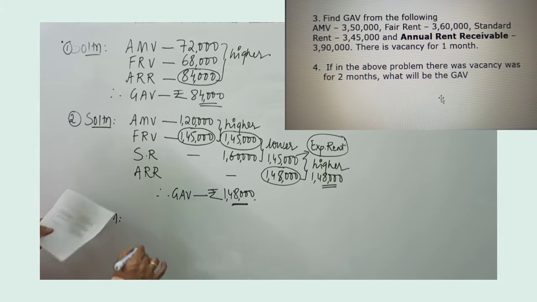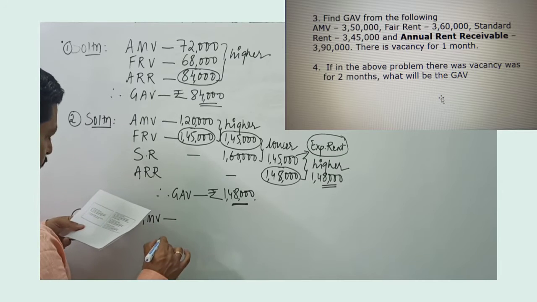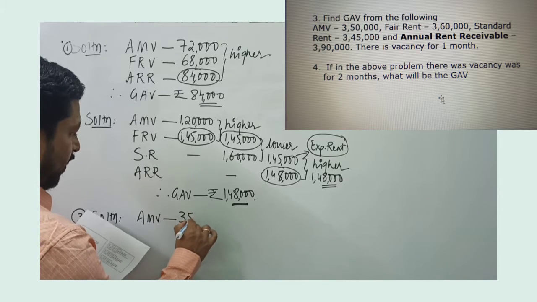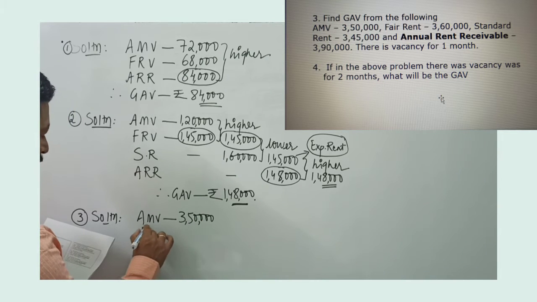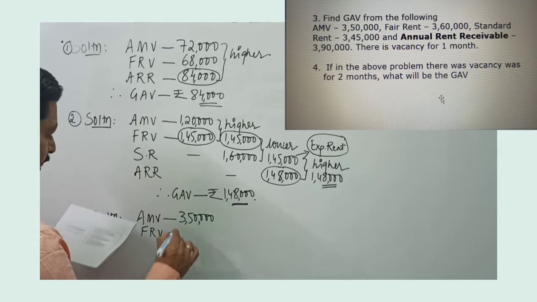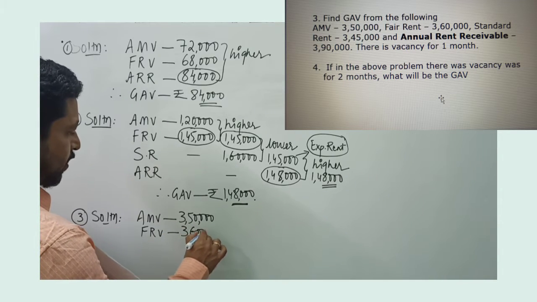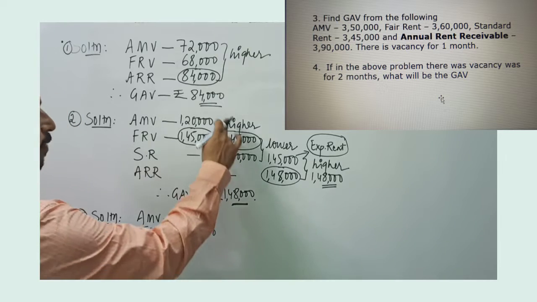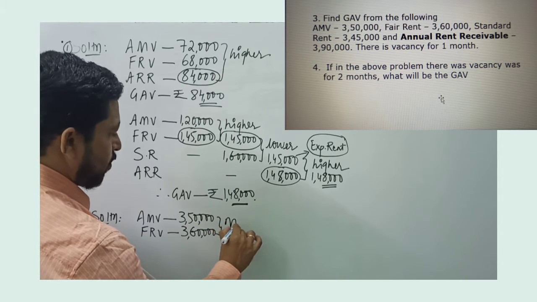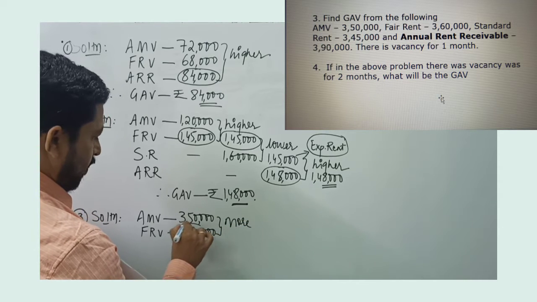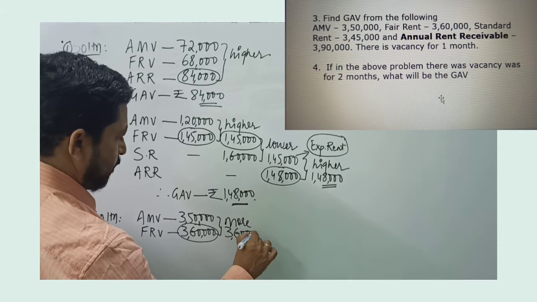So as usual, we are going to compare annual municipal value which is given in the problem. It is 3,50,000. Now this number will be compared with fair rental value, and fair rental value given in problem 3 is 3,60,000. The rule is simple, as we have seen in the first step. Among the two, whichever is more or whichever is higher. So we get 3,60,000 as per step 1.